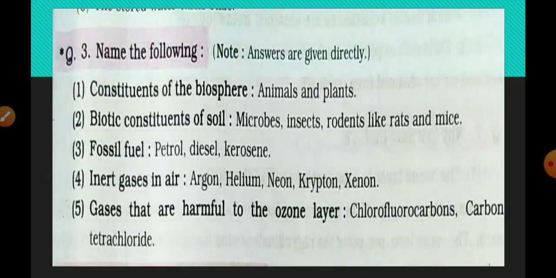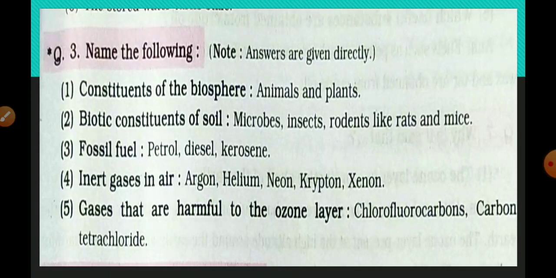The next one, name the following. Answers are given directly here. Constituents of biosphere, animals and plants. Second one, biotic constituents of soil, microbes, insects, rodents like rats and mice. Fossil fuel, petrol, diesel and kerosene. Name the following also will come in the exam. So I will discuss the question pattern after completing our notes in the workbook.